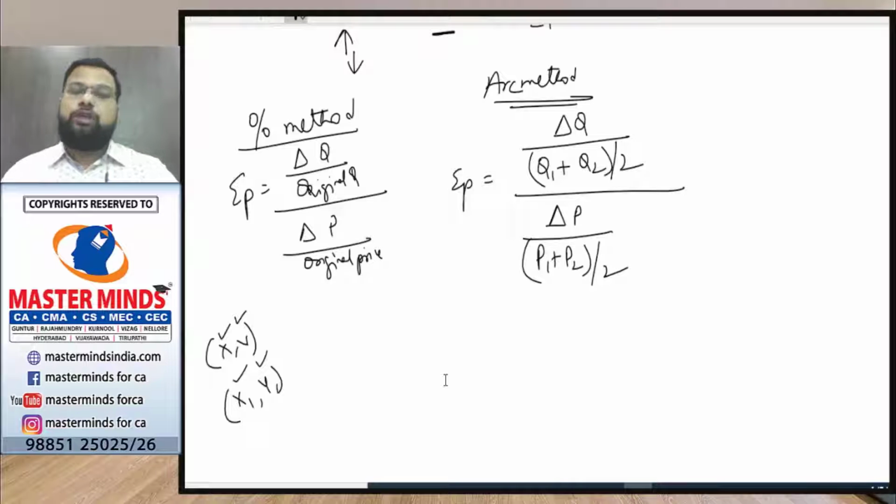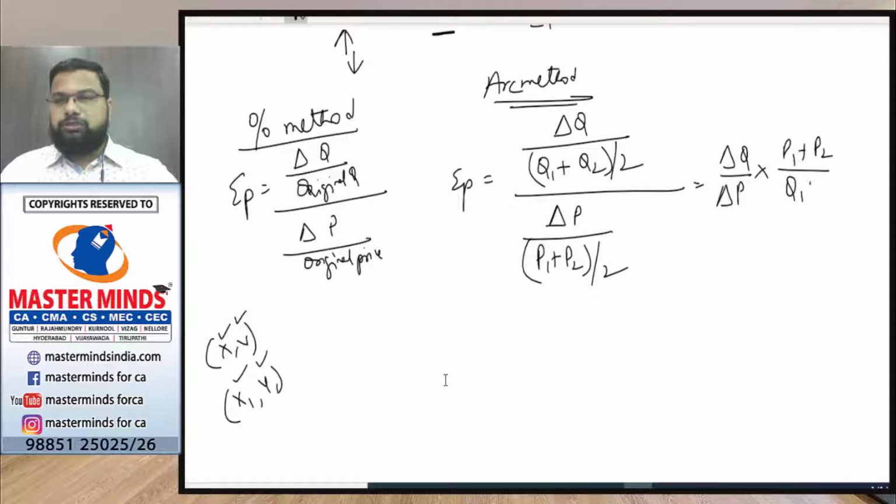Instead of taking original quantity and original price, to overcome that confusion completely, we have taken the average of the 2 points. This becomes delta Q by delta P into (P1 plus P2) by (Q1 plus Q2). Compared to the percentage method, in the ARC method we get accurate elasticities. So while calculating price elasticity between 2 points on the demand curve, we need to use the ARC method rather than the percentage method.